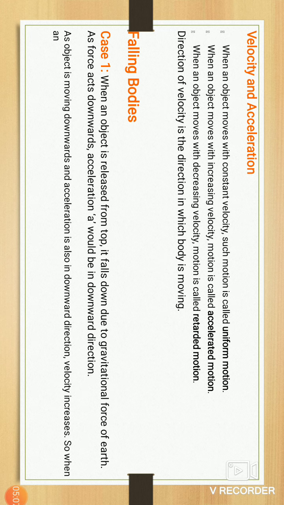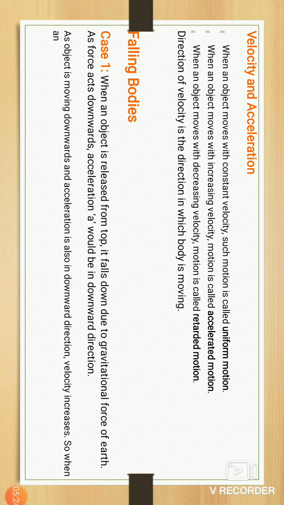Here one condition is there. When an object is released from the top, it falls down due to what? Due to the gravitational force of the earth.